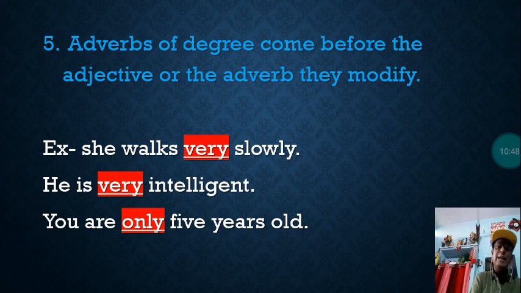He is very intelligent. In this sentence, it is modifying adjective, that is intelligent. Very is modifying the adjective, that is intelligent. You are only 5 years old. 5 is here adjective, and here only comes before the adjective.